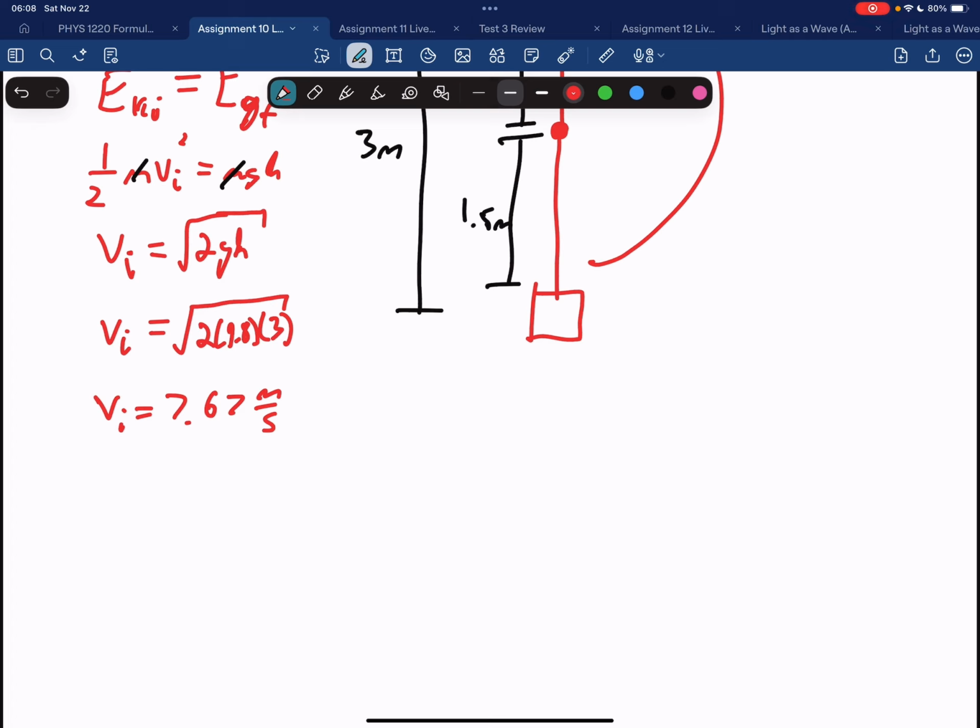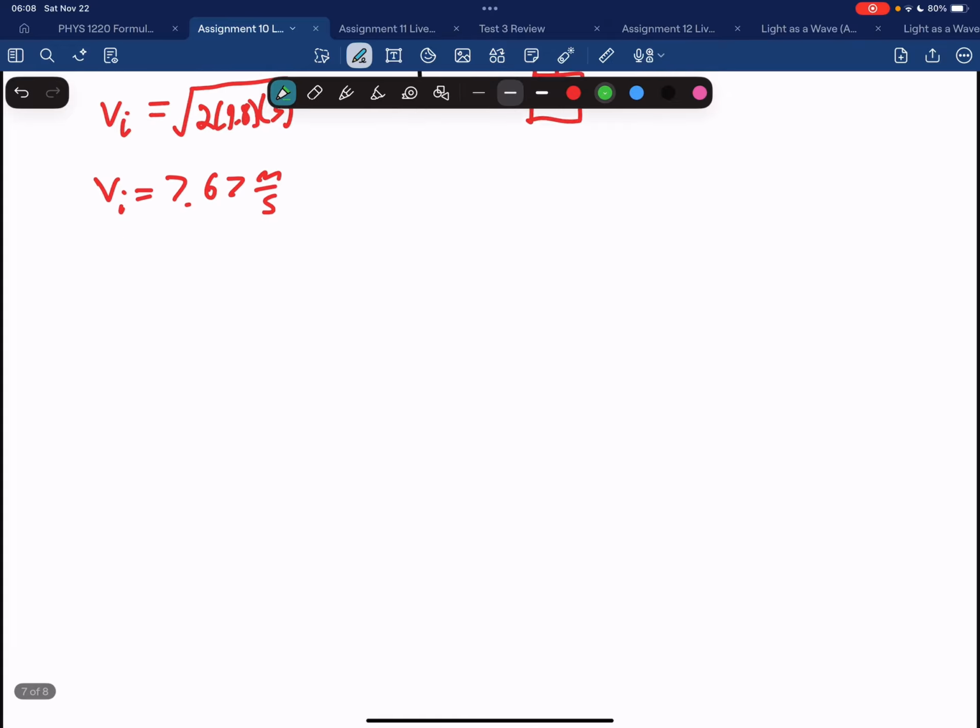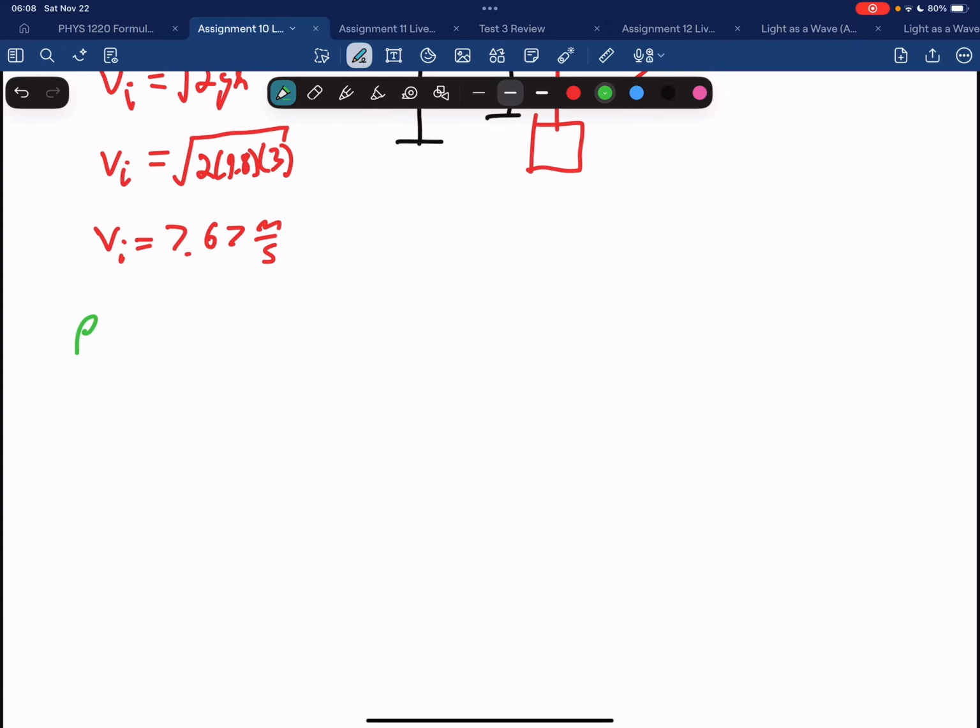So punching this in to now conservation of momentum, we get that the initial momentum has to equal the final momentum. And initially, the projectile is the only thing that has momentum.